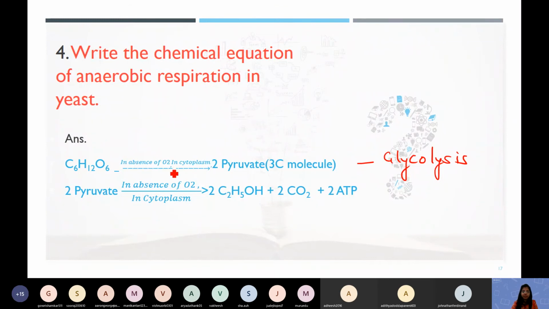This happens in the absence of oxygen in the cytoplasm. Here the 2 pyruvate molecules are broken down. This is called alcoholic fermentation, or just fermentation. So here 2 pyruvate molecules are broken down to 2 alcohol, 2 carbon dioxide, and 2 ATP.